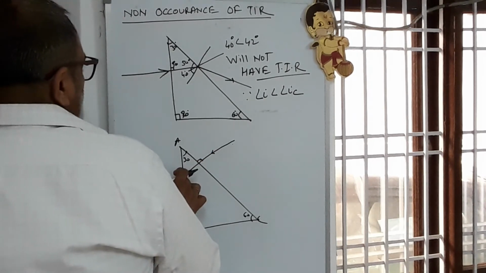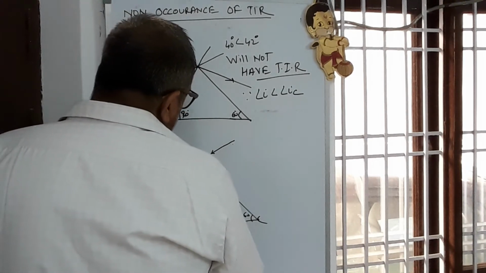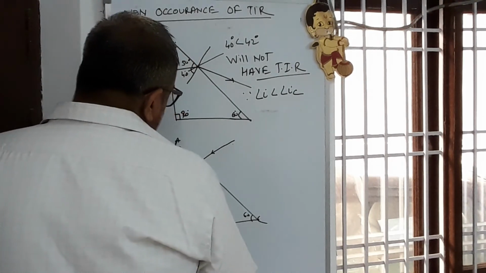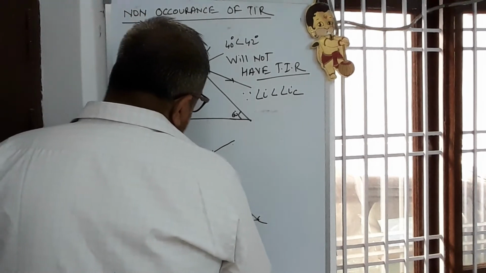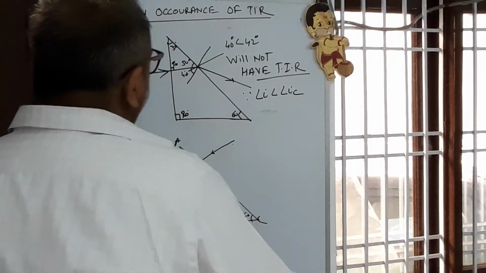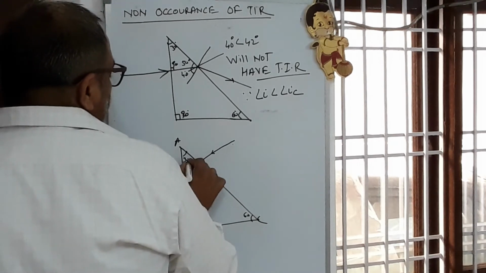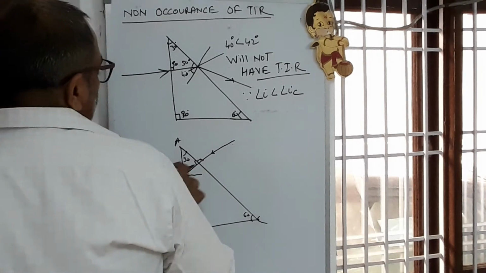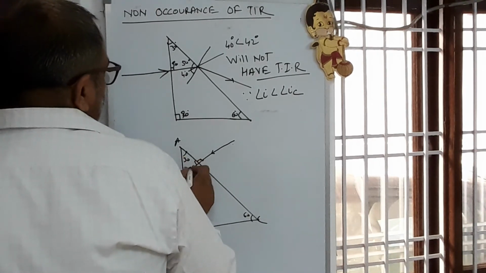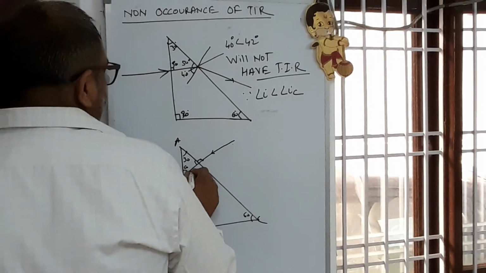It passes undeviated, no doubt, but when I draw the normal, this is 90, outer one is 90, so inner one is also 90, 30, 120. What will be the measure of this angle? 120, and this will be 60. Remaining angle, this is 30 degree.